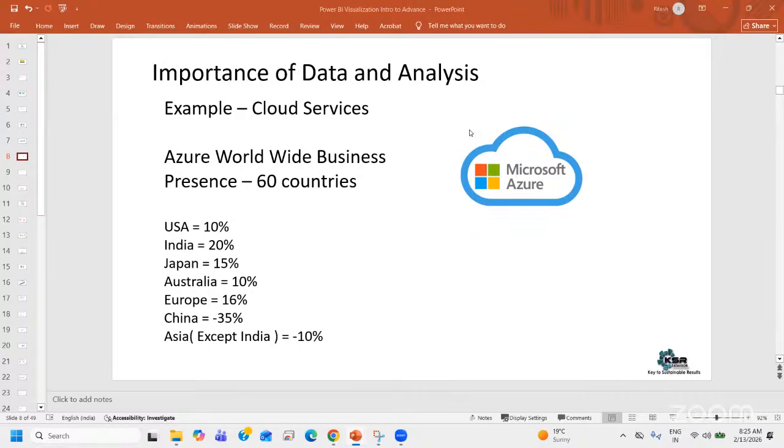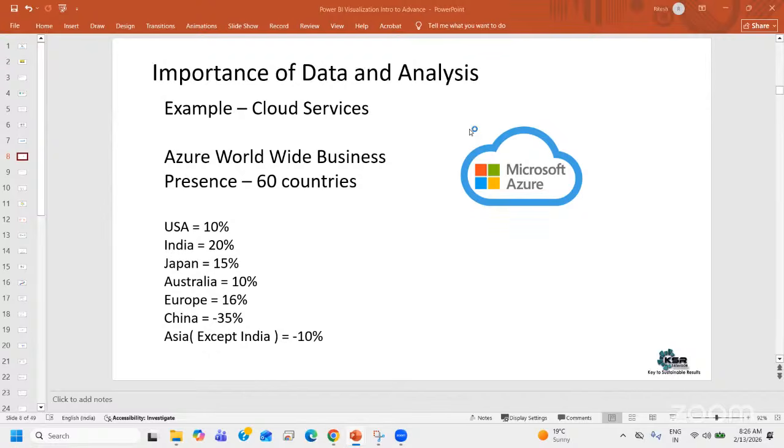There are three big cloud services. Apart from these three, there are many other cloud providers who are also good in the business. But the three big cloud services are AWS, Azure, and GCP. Let's try to do the analysis of Azure. Anyways, we are working on anything related to Microsoft.